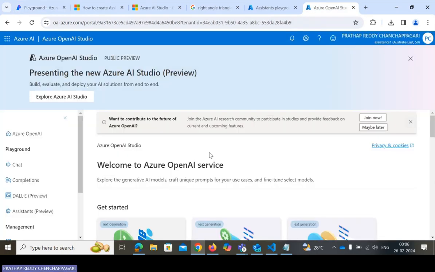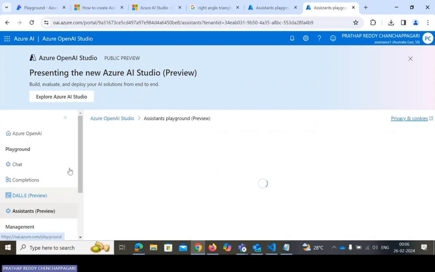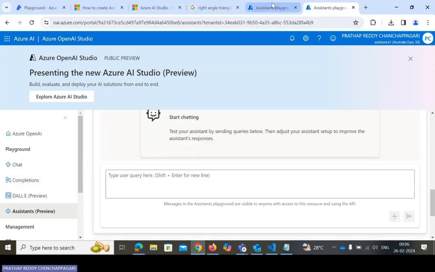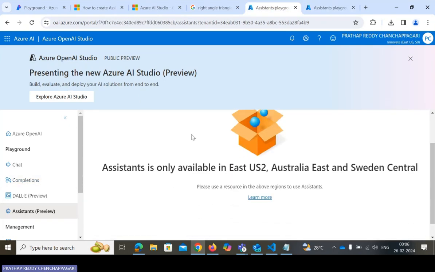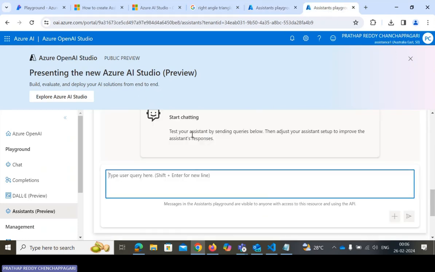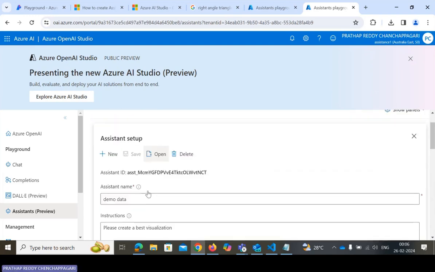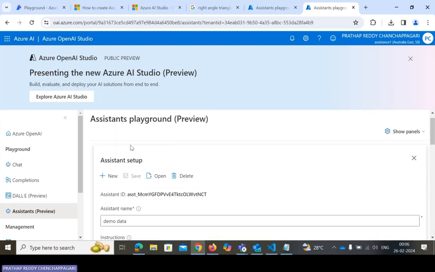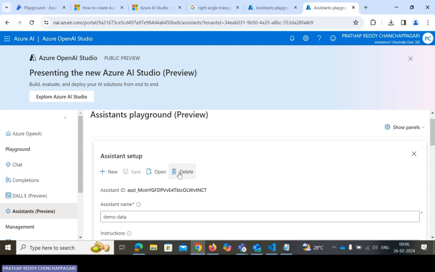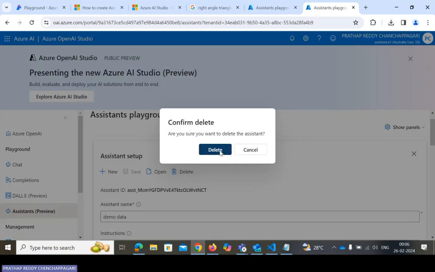Okay. So now here we have the assistant preview. Previously we weren't able to utilize this assistant preview. This is the Innovate Azure OpenAI, and now I'm using this assistant API. Now I need to play around with the assistant preview version. I already have one assistant set up. So what I need to do is set up an assistant. I just delete this one.